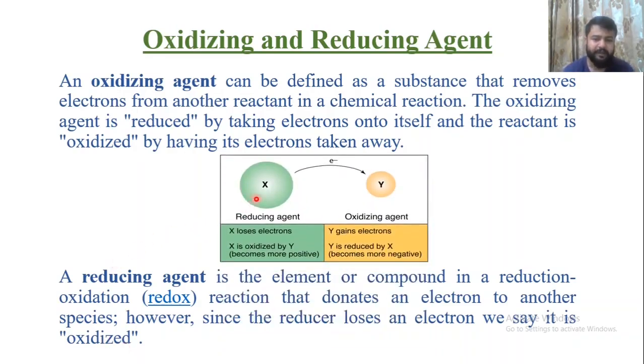So suppose X is a reducing agent, X loses electrons, and Y is an oxidizing agent, Y gains electrons. So X is losing electrons, so it is a reducing agent.